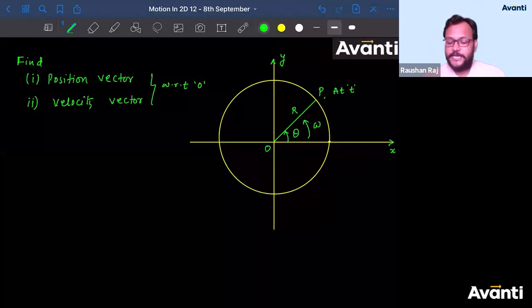Abhishek, Akshay and Aman, please respond to me. Tell me, how do you write a vector quantity? Abhishek is saying in terms of i cap, j cap. Why do you want to write in terms of i cap, j cap? Akshay, Aman, please answer. Very good, Anil. Akshay and Aman, please answer. How do you write a vector quantity? What is the special thing about vector? No, Akshay, not like that.